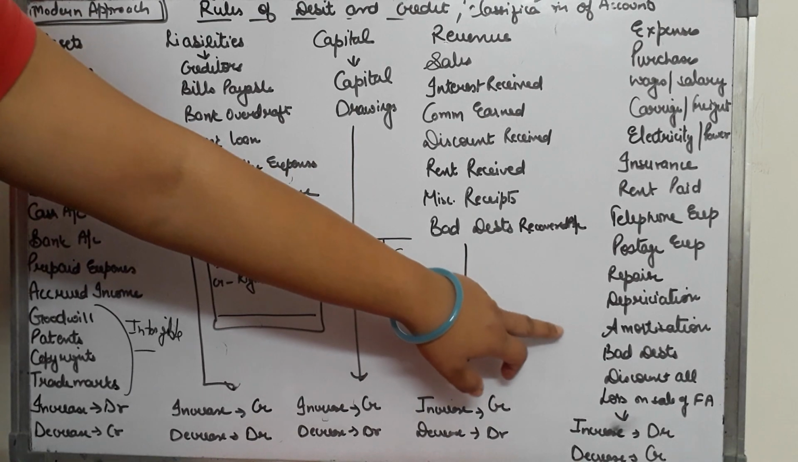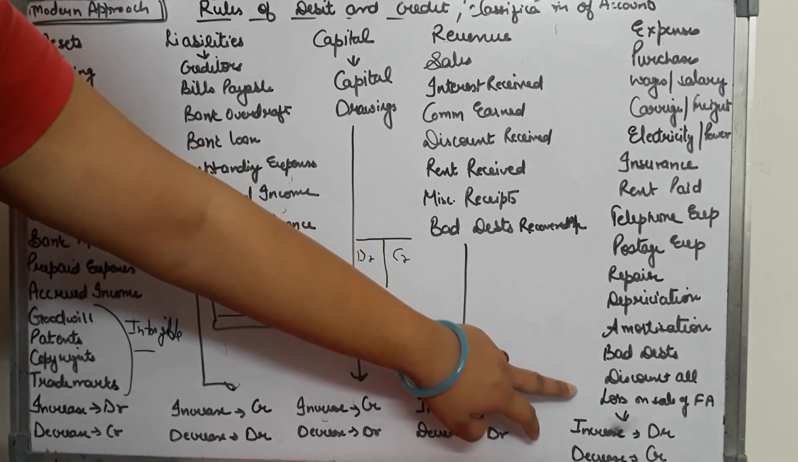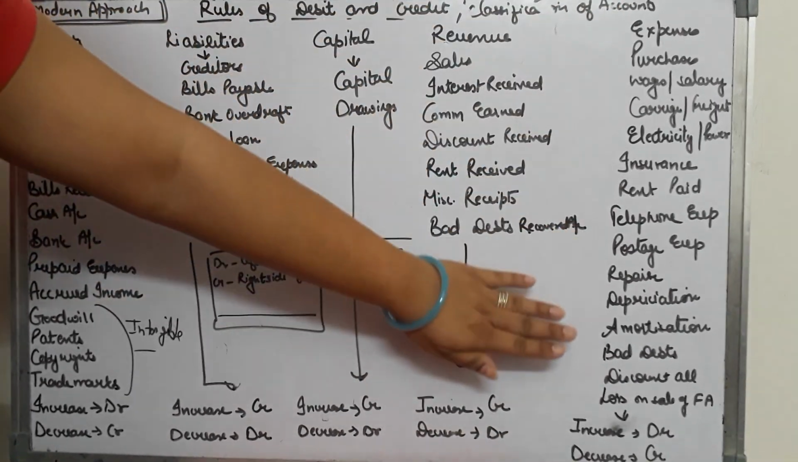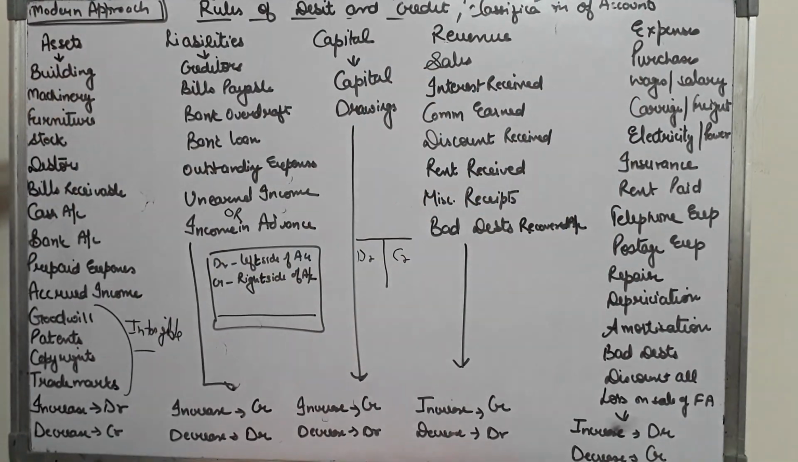Bad debts, you all know what it is. Discount allowed, loss on sale of fixed assets. So these are all your expenses. The rule for expenses is the same as for assets. Any increase in expense is debited and any decrease in expense is credited.